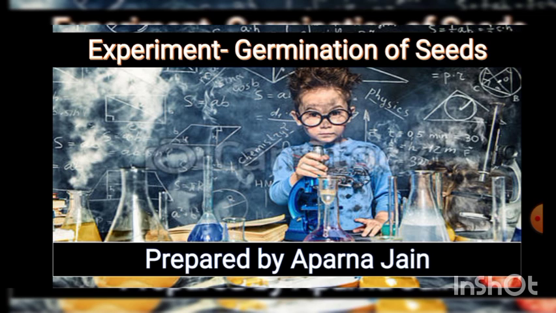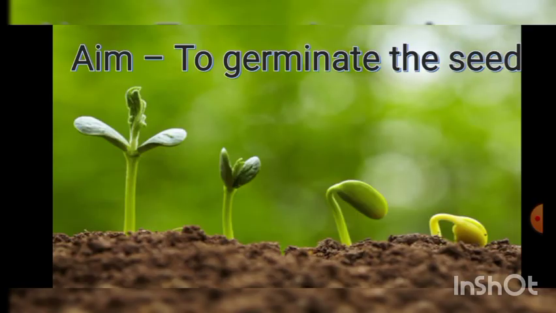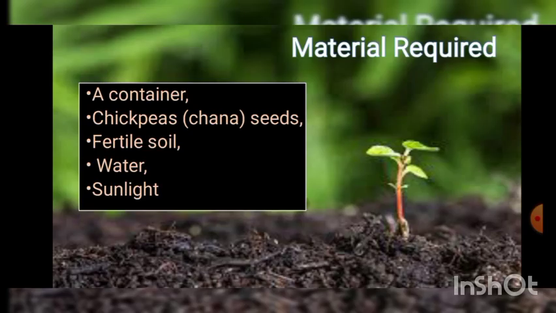So, for that, we are going to do one experiment. For this experiment, our aim is to germinate the seed. Also, we require some material to conduct the experiment. For example, a container, chickpea seeds, fertile soil, water, and sunlight.